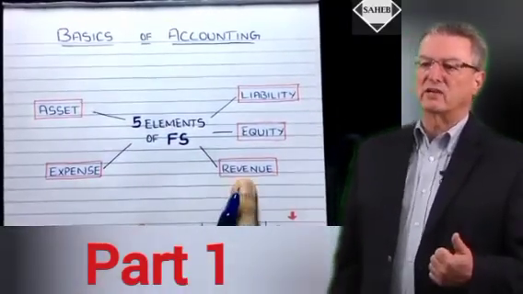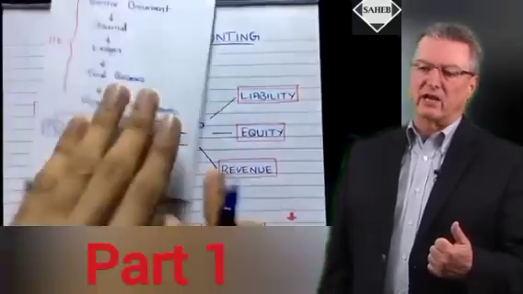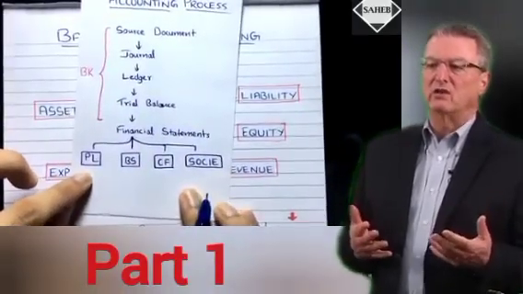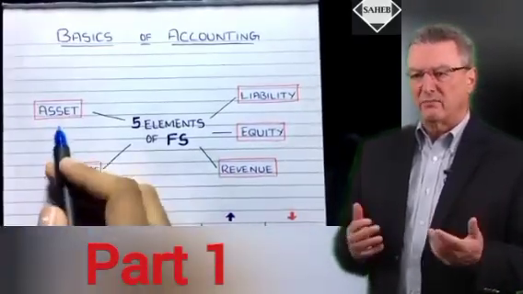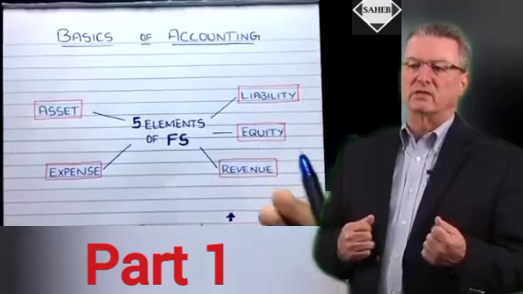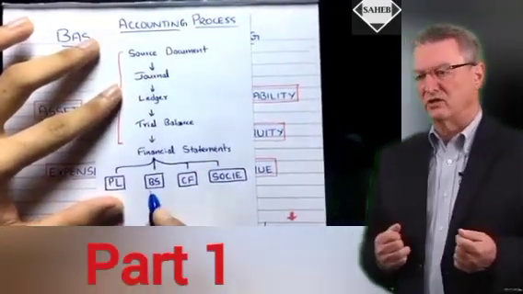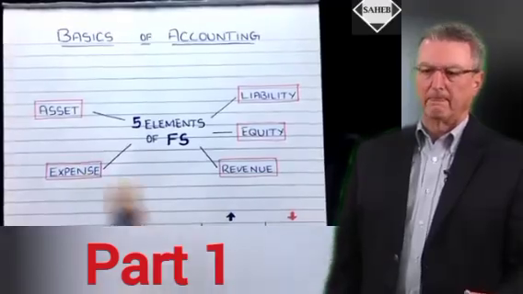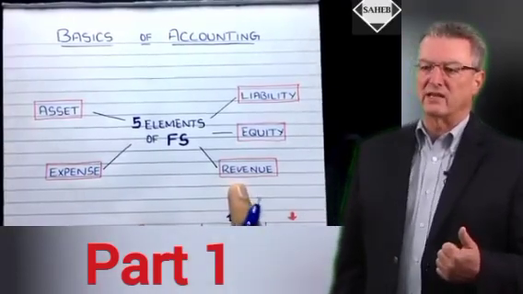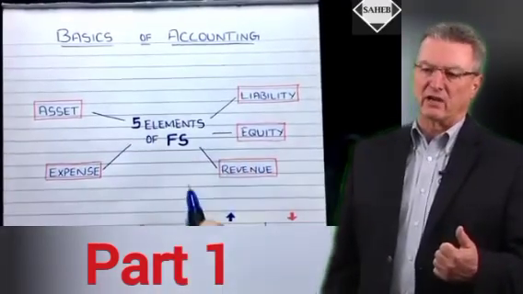These 2 elements, expense and revenue, will be shown on the profit and loss statement, and then these 3 elements, asset, liability and equity or capital, will be shown in the balance sheet. They go to the balance sheet and these 2 elements go to the profit and loss statement. So that is why they are also called the 5 elements of financial statement.